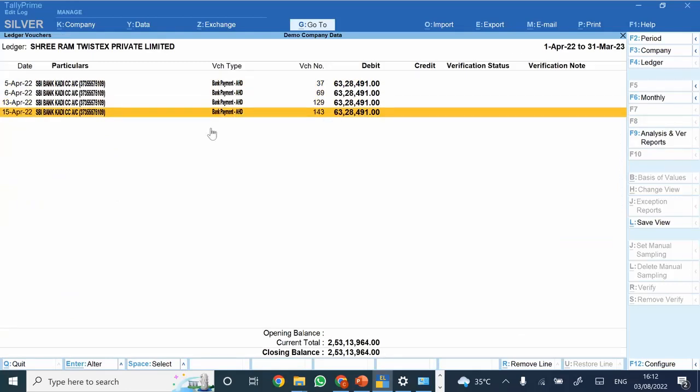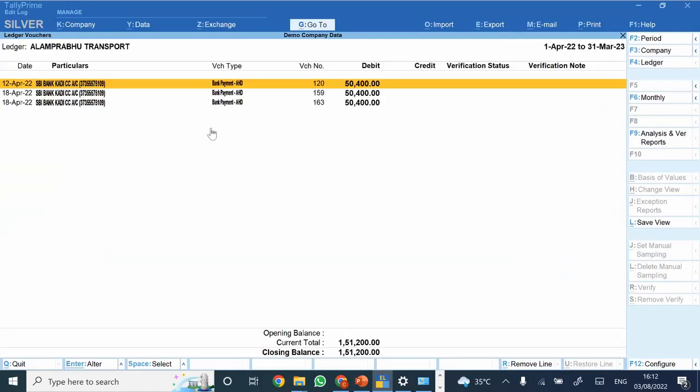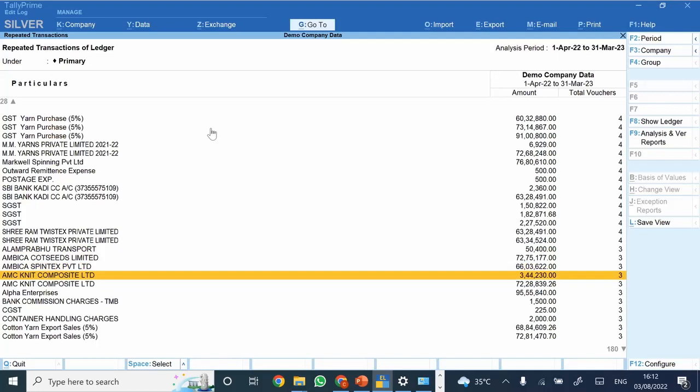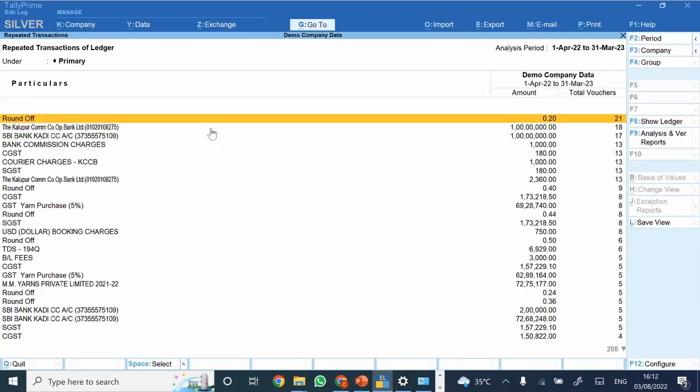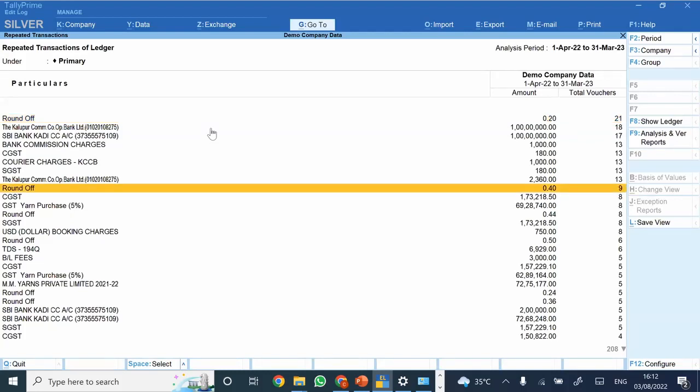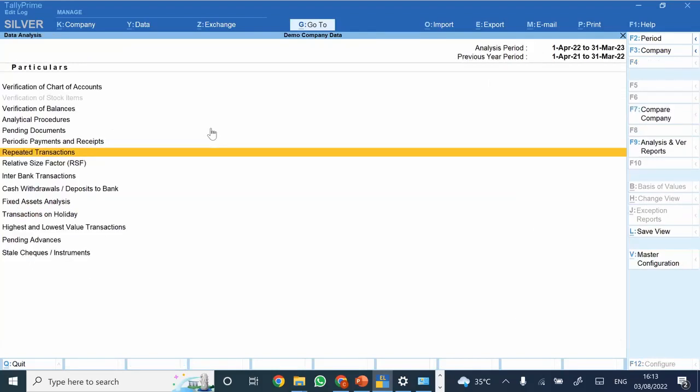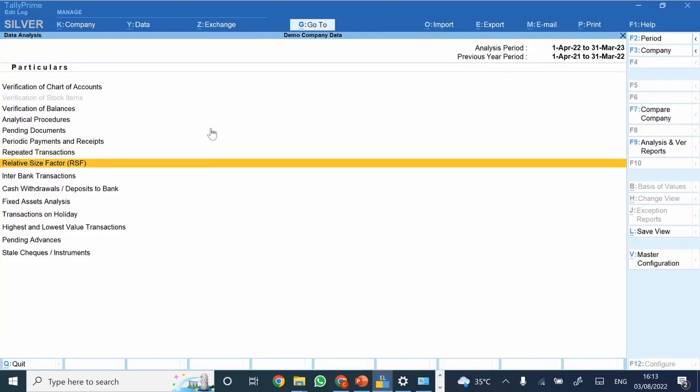So see, these are the repeated payments. Again, these are the repeated payments. These are the repeated purchase transactions. So you could just check the same directly through the system. This is again a really useful feature from the perspective of analysis if you want to have it. Relative size factor, that is one more report.